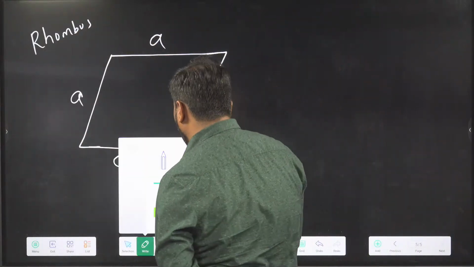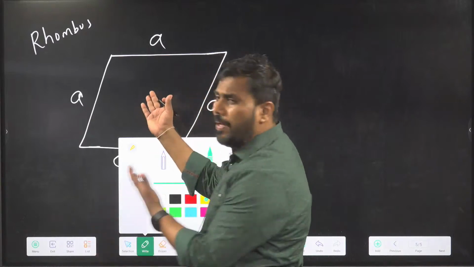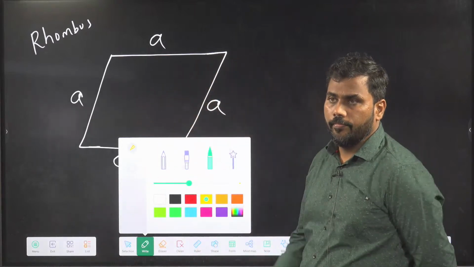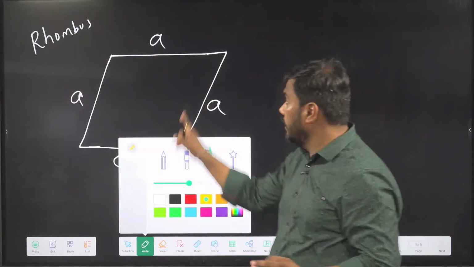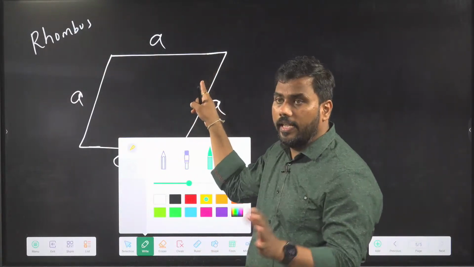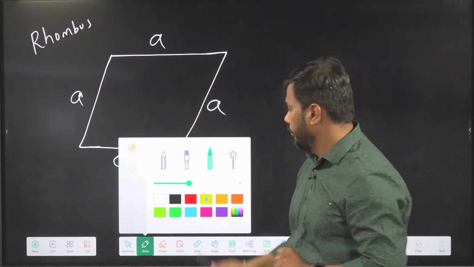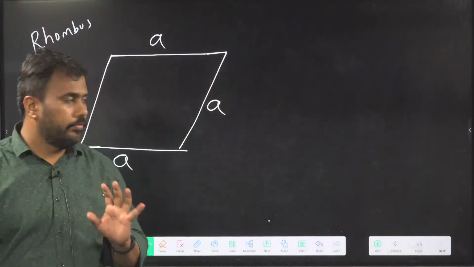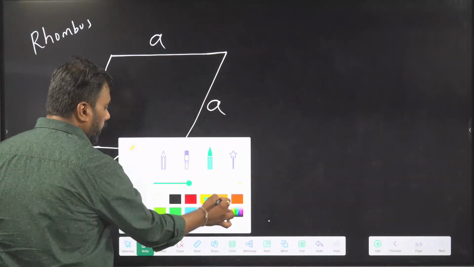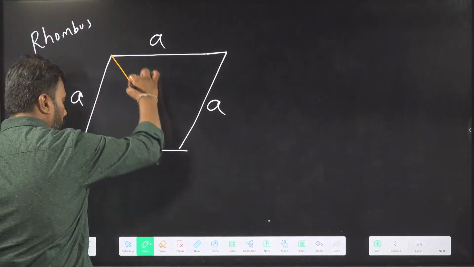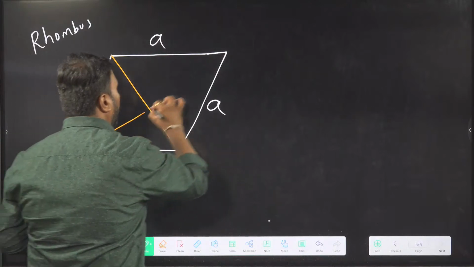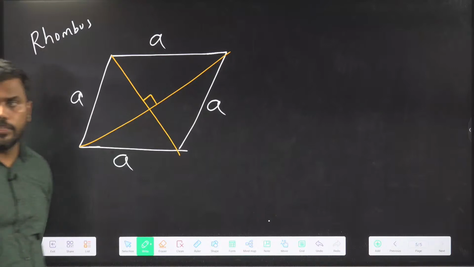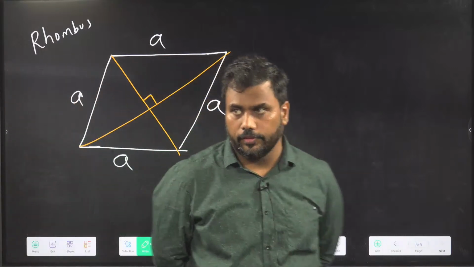There are some special properties of rhombus. Again, this is a parallelogram, so all the properties of parallelogram will be properties of rhombus. Here the angle is not necessarily 90, unlike a square. Just the sides are equal. A special property of rhombus: the two diagonals of a rhombus are perpendicular to each other.